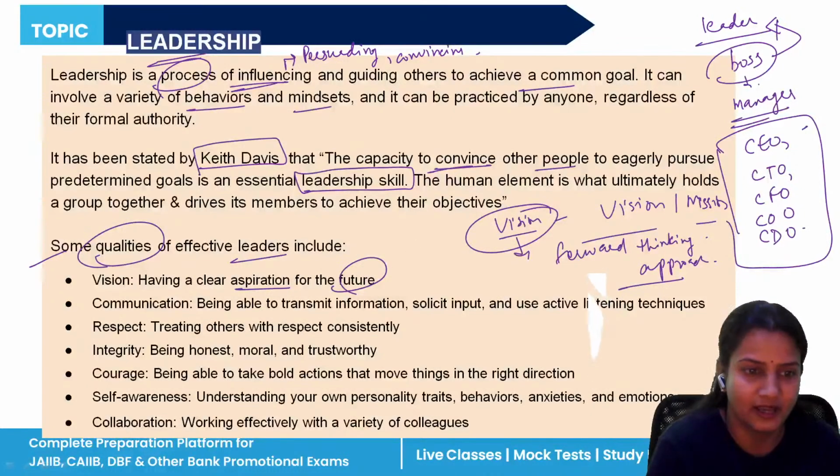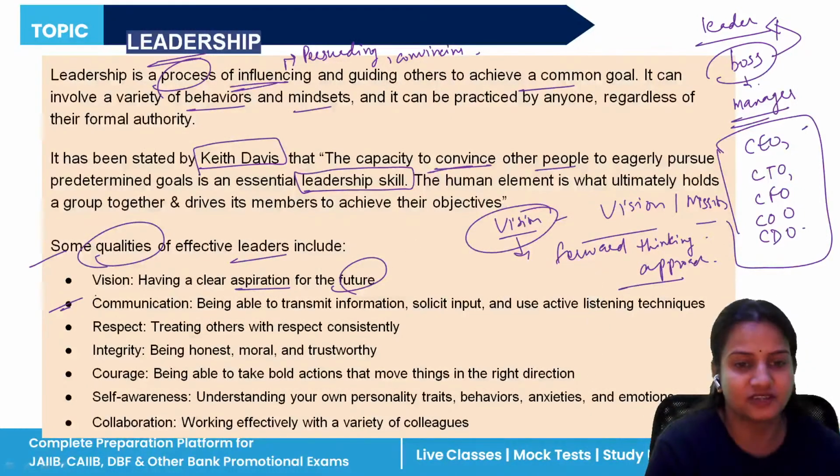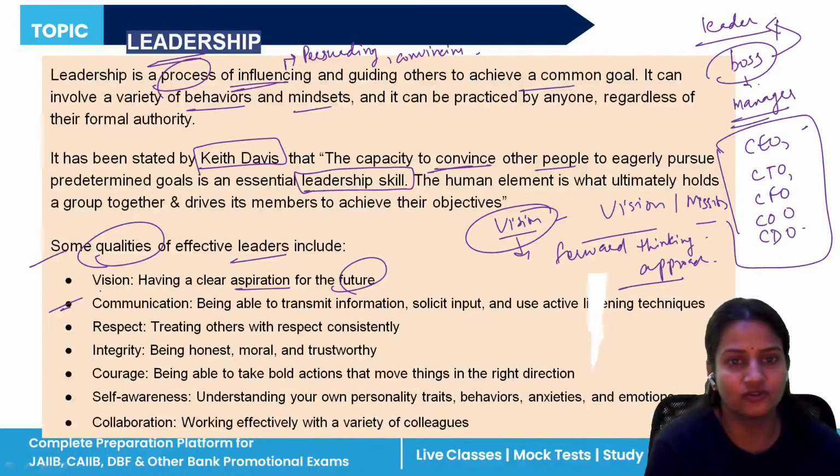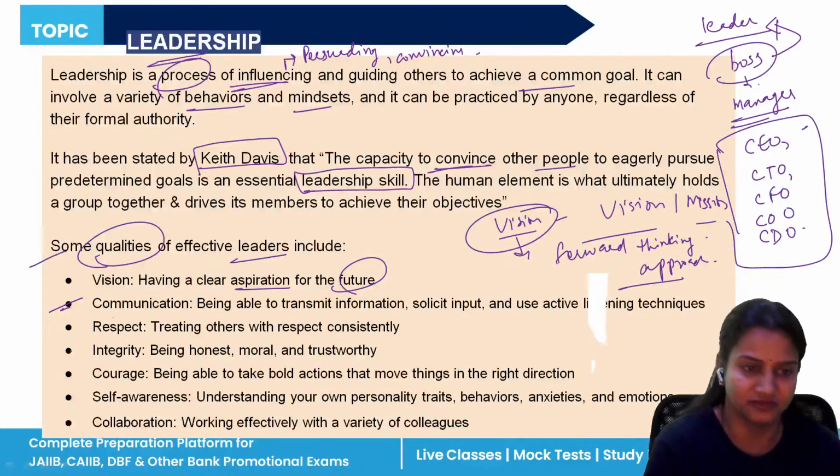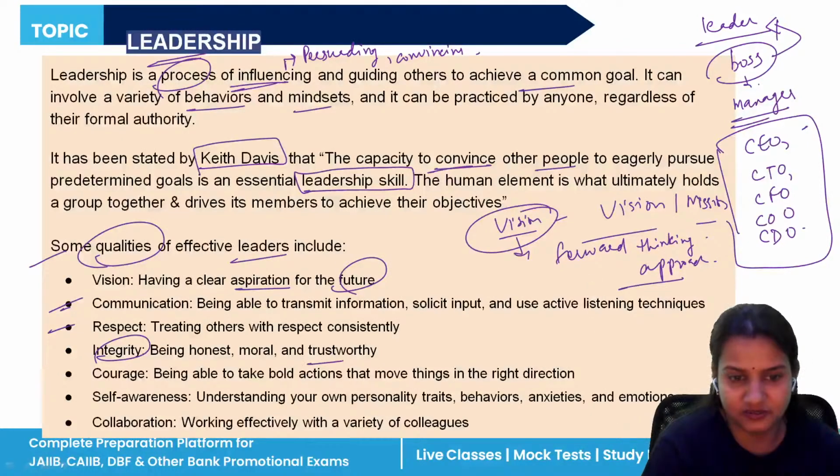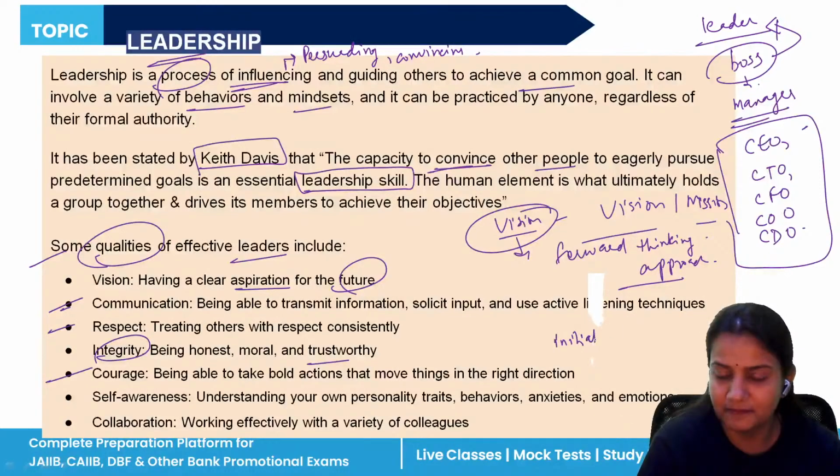Future means forward. Now he should have a good communication skill. He must be a person who listens to everybody and then gives his opinion to the other person. Respect should be there. He should treat others with respect. Integrity: he should be an honest person, a trustworthy person. He should have courage, the right to take decisions, the right to take any kind of initiatives for the company.